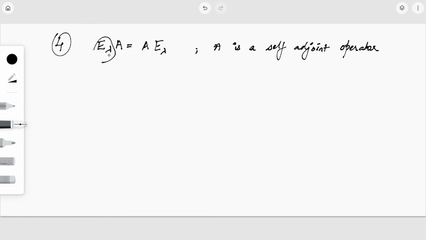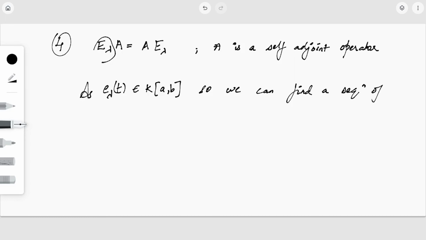Because we know that E lambda of t is an element of K of AB. So we can find a sequence of polynomials Pn such that Pn of t converges to E lambda of t.